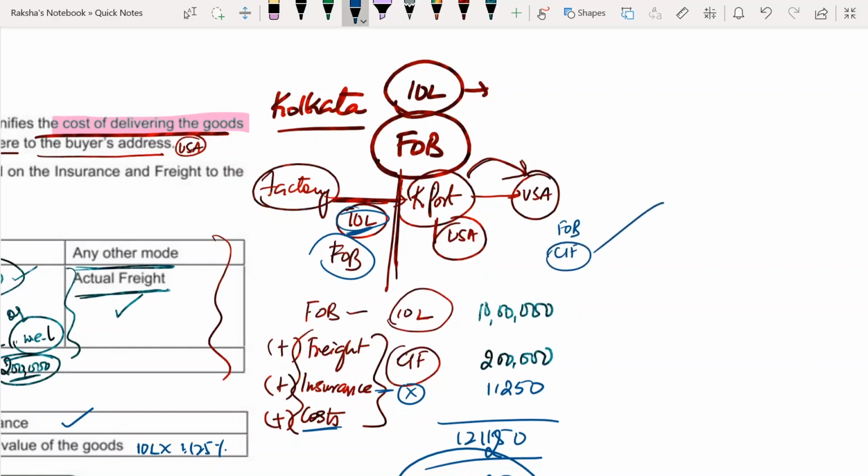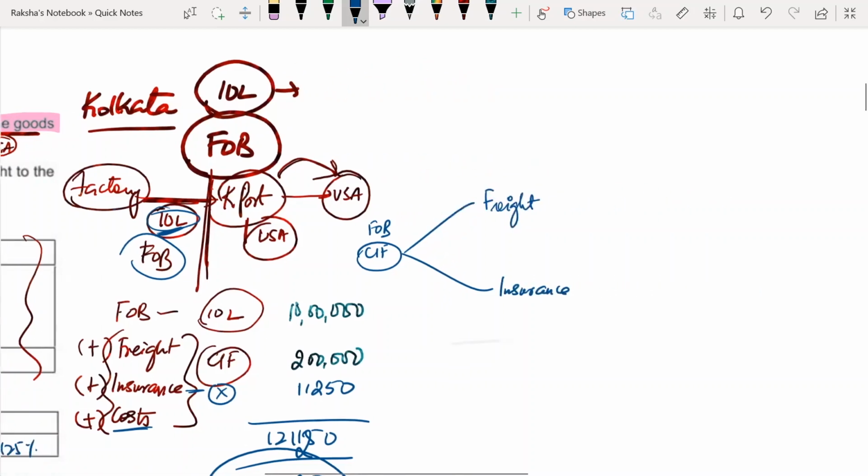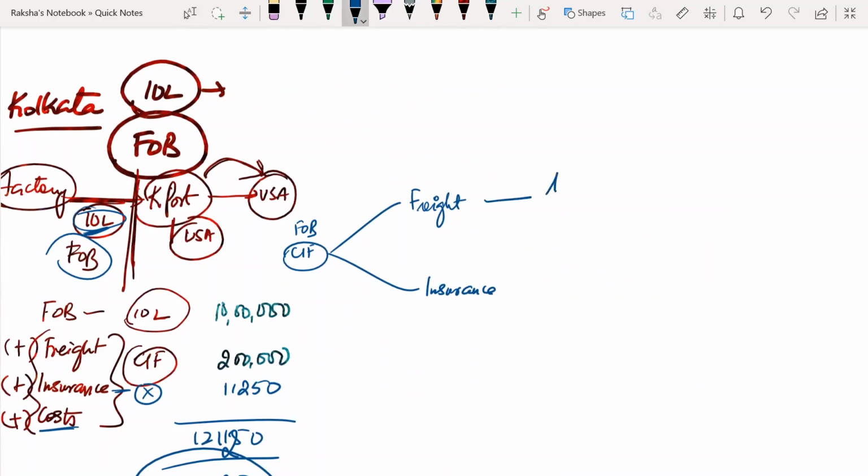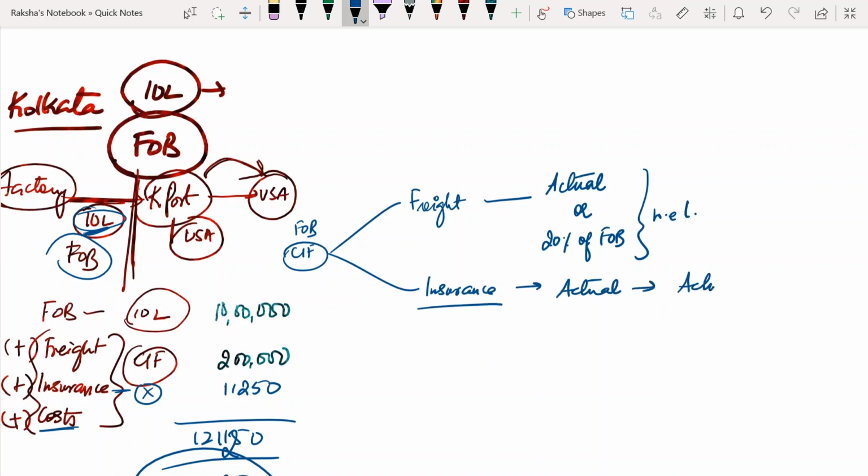So, for freight, you have 2 criteria, and for insurance also, we have 2 criteria. For freight, actual or 20% of FOB, whichever is less. Right? For insurance, if actual is given, go for actual.